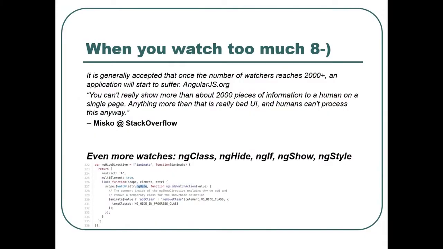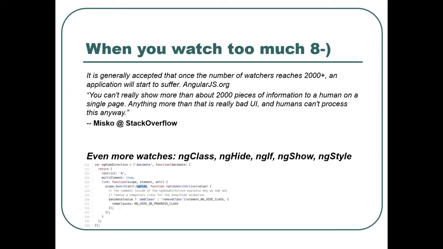Here we have the Angular code from ng-hide. You see that when you use this directive, it will call scope.watch on the attribute ng-hide, and the callback function, of course. So ng-hide is also a watcher, like every directive in AngularJS.